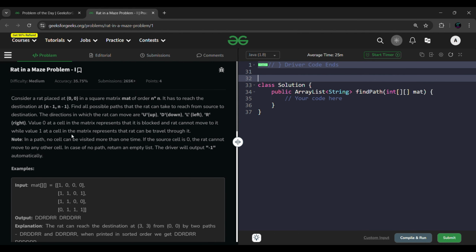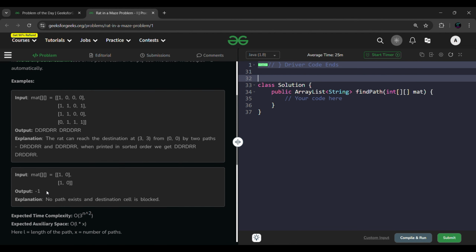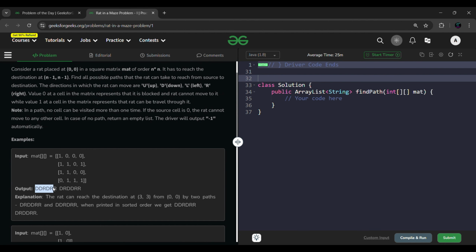So let's see. In case of no path, return an empty list. So we have to return an empty list. Basically this is a string, this is a string. So we have to store the path in a string, and in the end, if it's a possible way, then we have to store it in our array list of string type. So let's work on it.